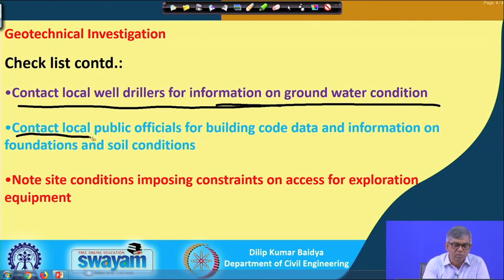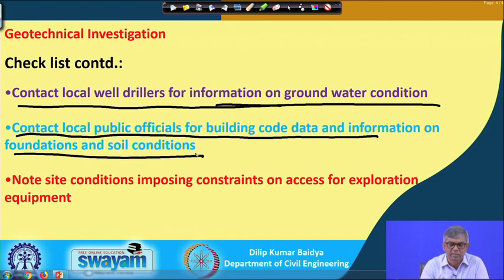Similarly, contact local public officials for building code data and information on foundation and soil conditions. Local officials finally certify the building type and the structure. So from there we can get information on what different types of foundations are used in that locality, and what is the reason. All this information may be available from them.